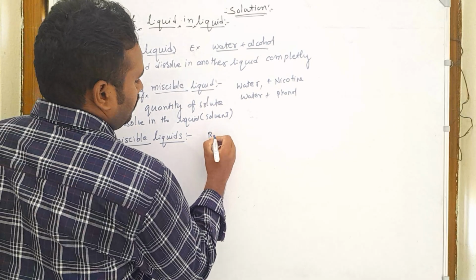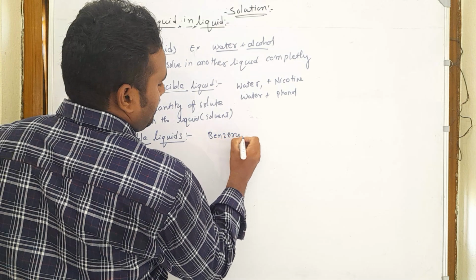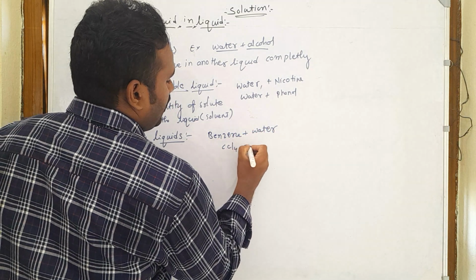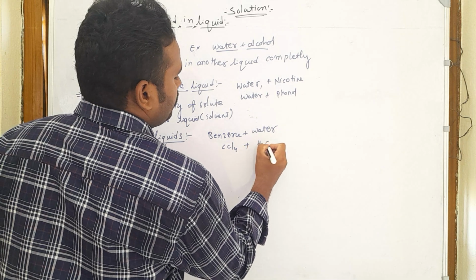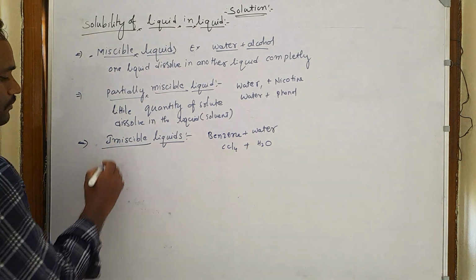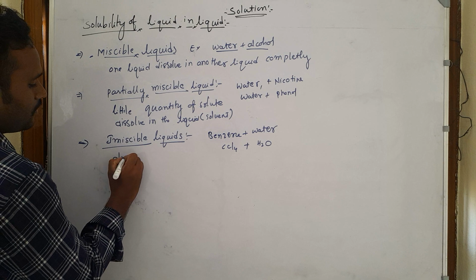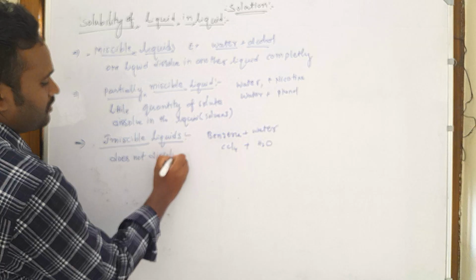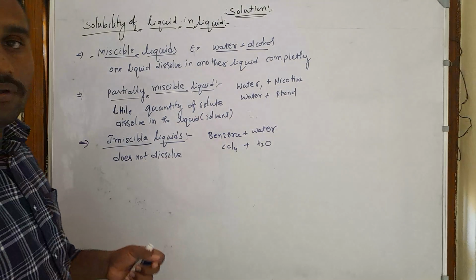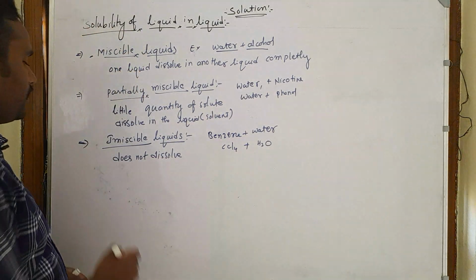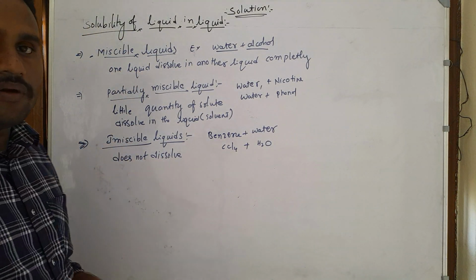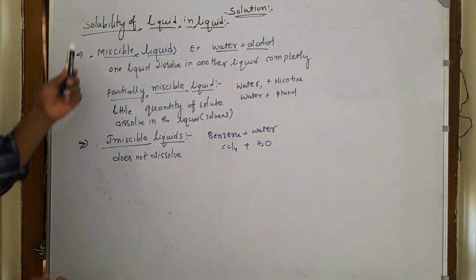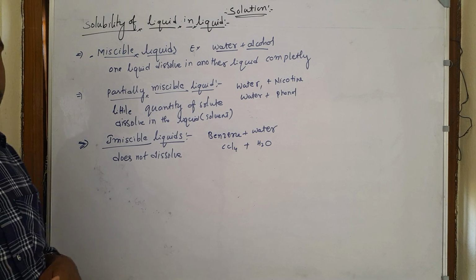For example, benzene plus water, CCl4 (carbon tetrachloride) plus H2O. They do not dissolve even if you add them in a little quantity. So these are the types of liquid mixtures.